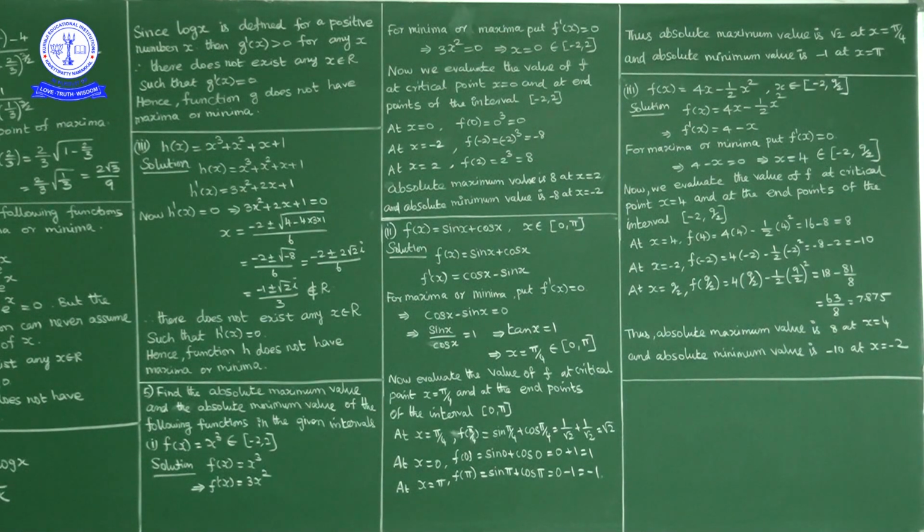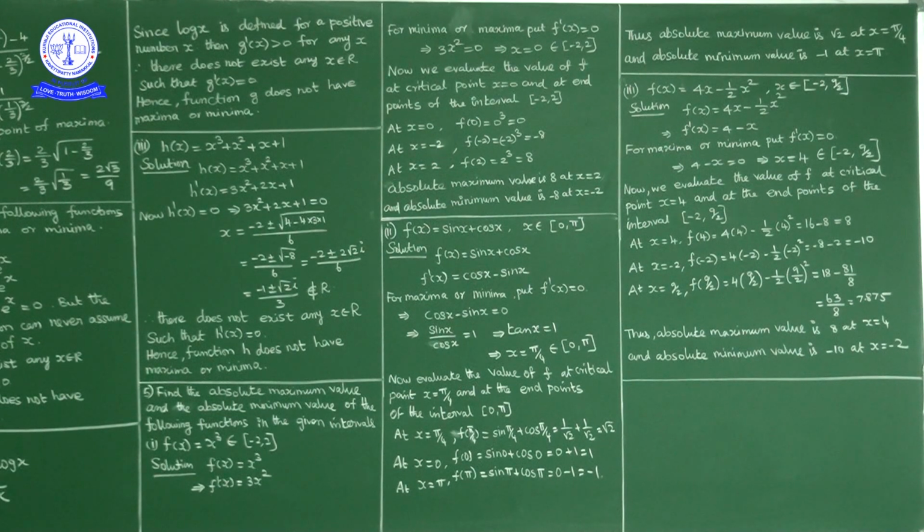Okay. So f of 0 is how much? f of 0 is 0. f of minus 2 is how much? f of minus 2 is minus 2 cube, nothing but minus 8. And at x equal to 2, f of 2 is 2 cube, nothing but 8. So absolute maximum value is how much? 8, at x equal to 2. Absolute minimum value is how much? Minus 8, at x equal to minus 2.